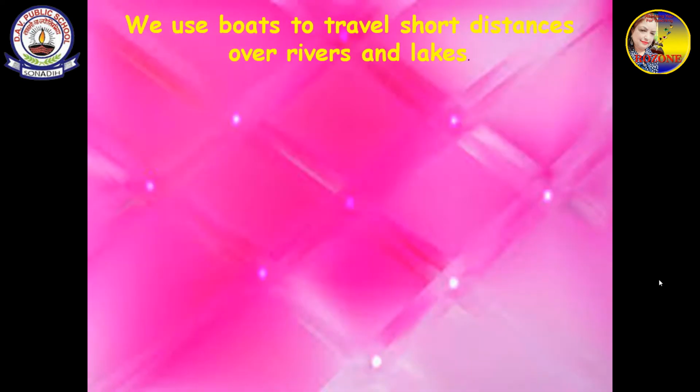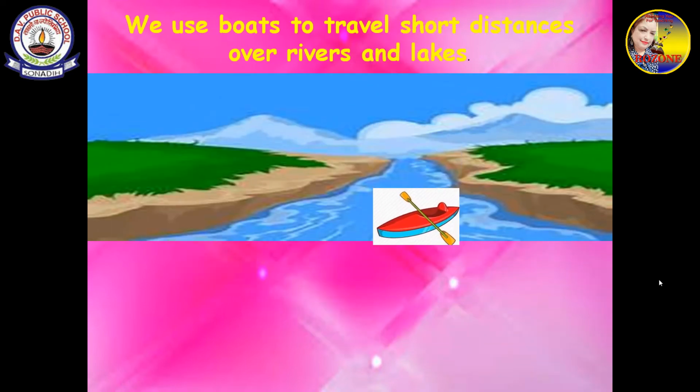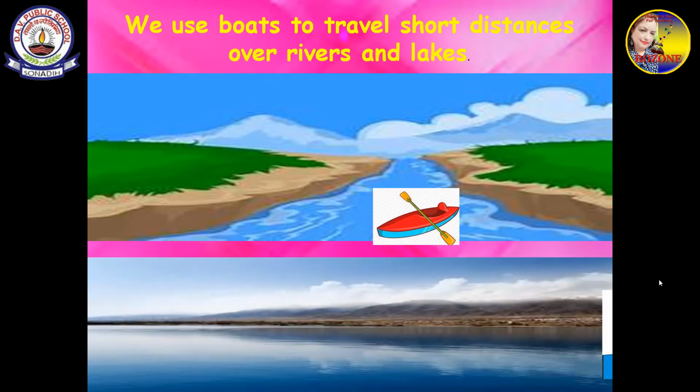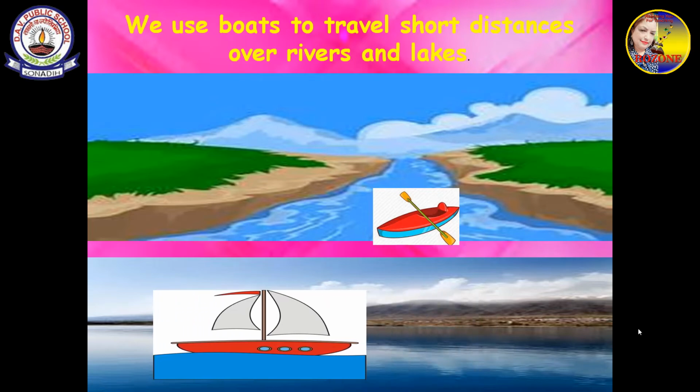So we use boats to travel short distances over rivers and lakes. So when we have to go short distances, then we use the boats. And these boats move on which water body? Rivers. This is the river and this is the lake. On such type of water body, the boats are moving.